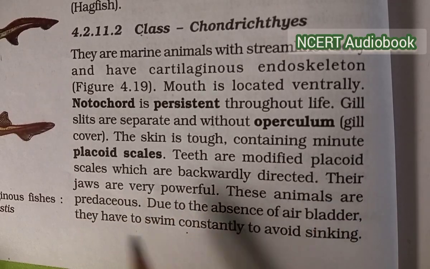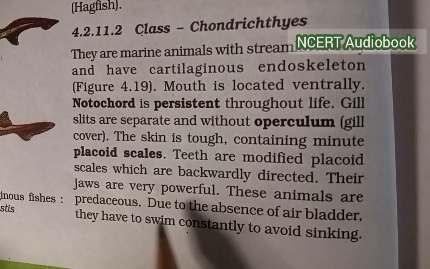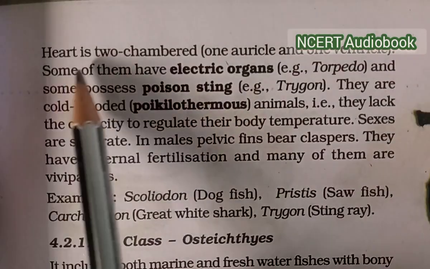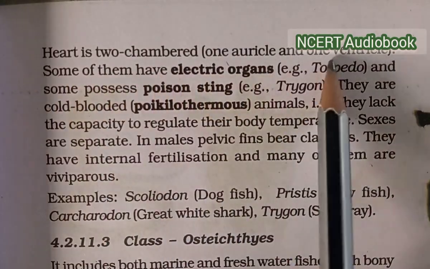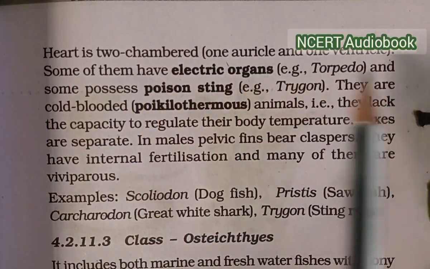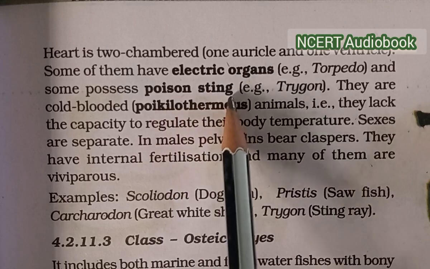These animals are negatively buoyant due to absence of air bladder. They have to swim constantly to avoid sinking. Heart is two-chambered, one auricle and one ventricle. Some of them have electric organs and some possess poison sting.